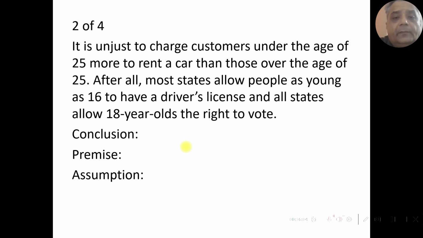And the premise is that the author thinks that this practice is unjust, and the reason for him thinking is that people as young as 16 can get a driver's license, and people as young as 18 years old get the right to vote. So obviously here the author's assumption is that as soon as a youngster gets a driver's license and an 18-year-old gets the right to vote, he or she automatically becomes an experienced and responsible driver.